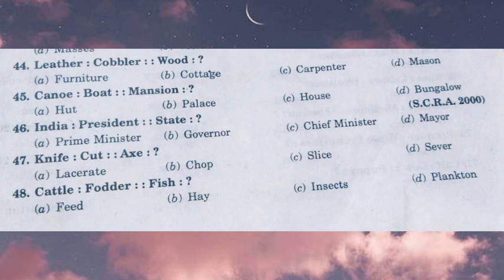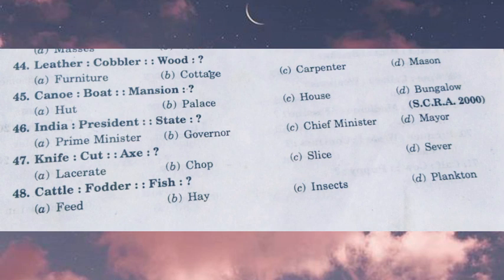Slicing means cutting things or objects into small pieces in a longitudinal section. That is called lacerate. And sever is also a hard cut, which goes very deep into the cut. So let's move to the next question.